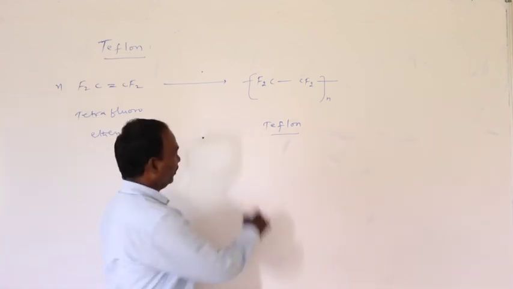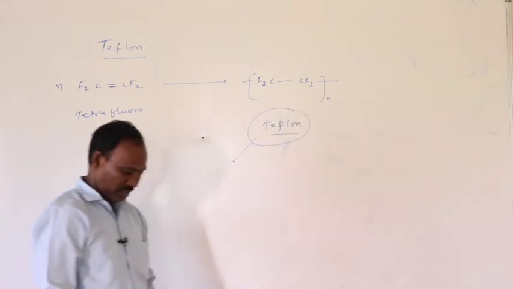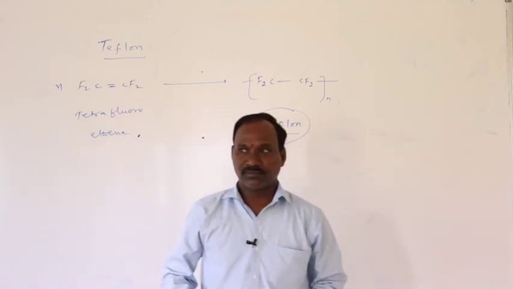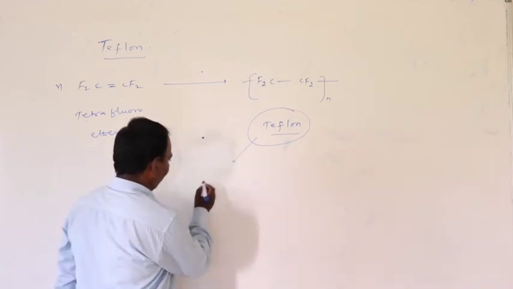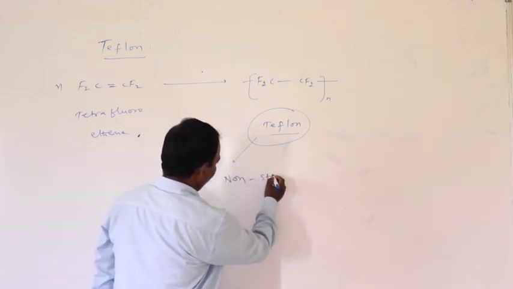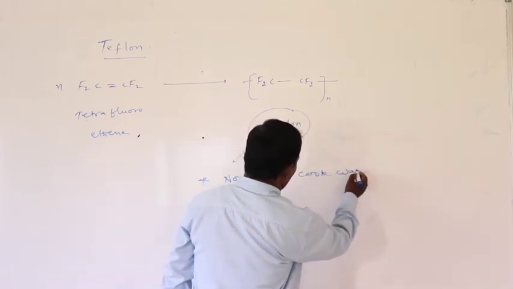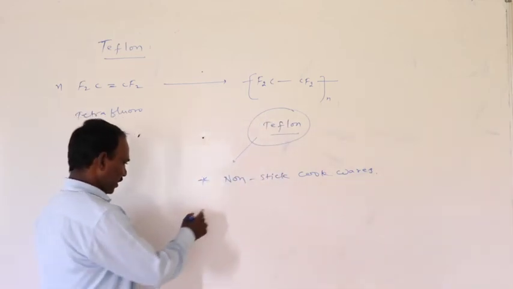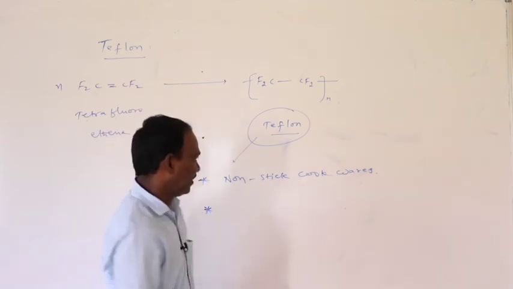Uses of Teflon you already know. Teflon is used in non-stick cookware. It is also used in surgical apparatus.